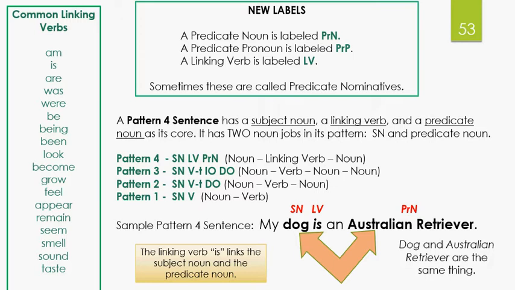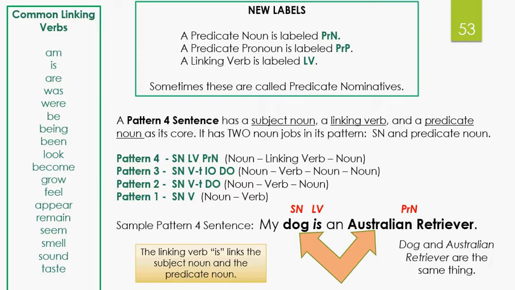So with the introduction of predicate nouns, we're going to be having a new sentence pattern, sentence pattern 4. This pattern is going to be subject noun, linking verb, predicate noun. See, I grew up with predicate nominative, so I'm probably going to slip up and say that a bunch of times. Our pattern 4 is subject noun, linking verb, predicate noun. And the other patterns are listed there. I'm not going to go over them. You can look at them and review them if you want to.